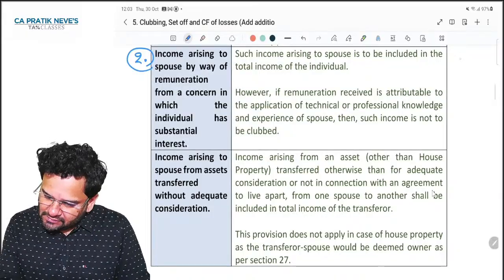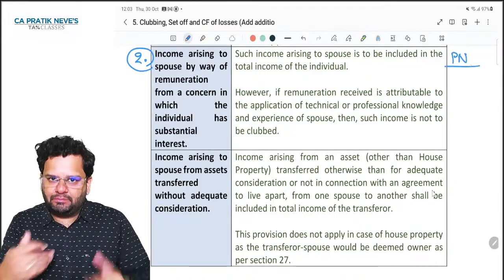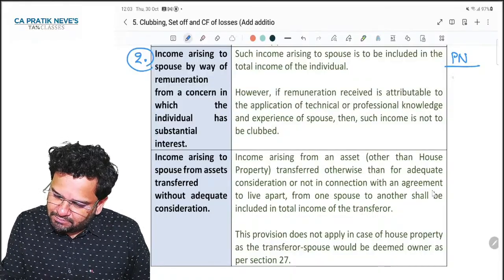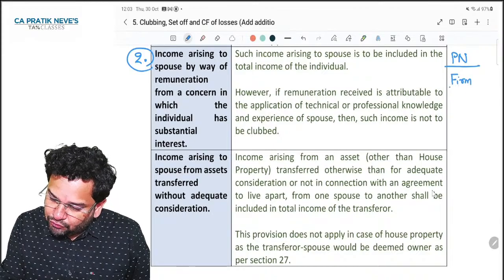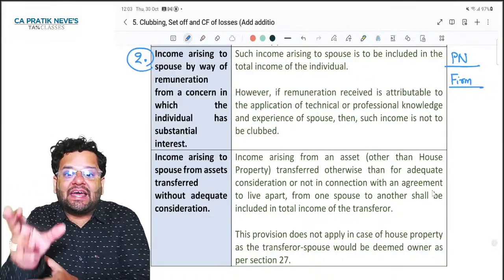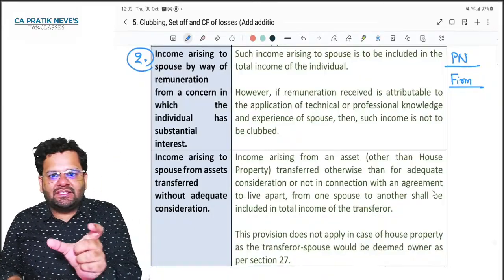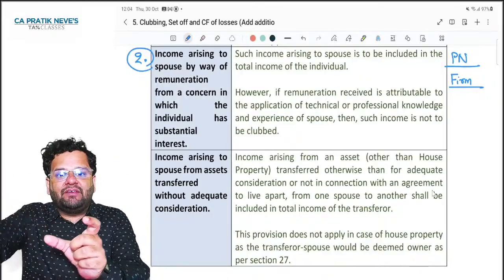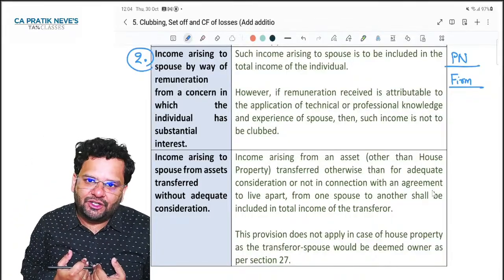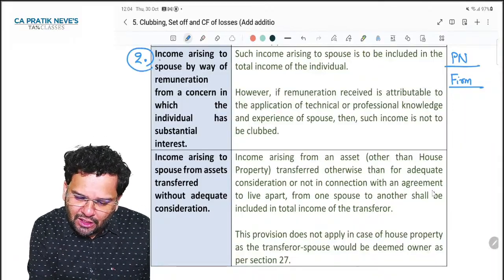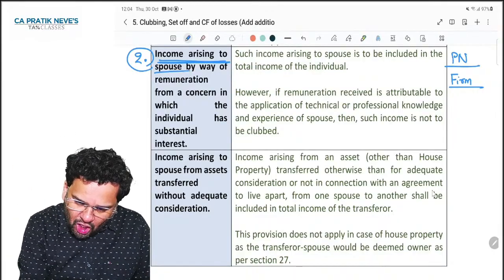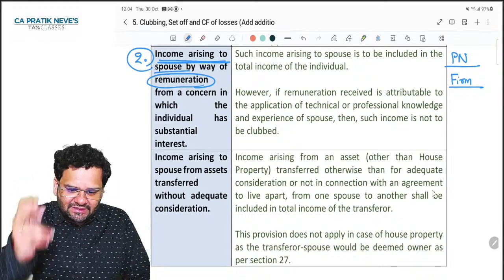What happened? Pratik Neve is partner in one partnership firm. From this partnership firm, my wife gets salary. That salary will be taxed not in my wife's hand, but in my hands. Did you understand? So, income arising to spouse means income arising to my wife by way of remuneration, salary from